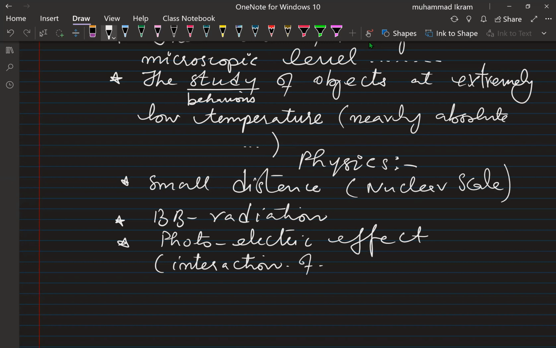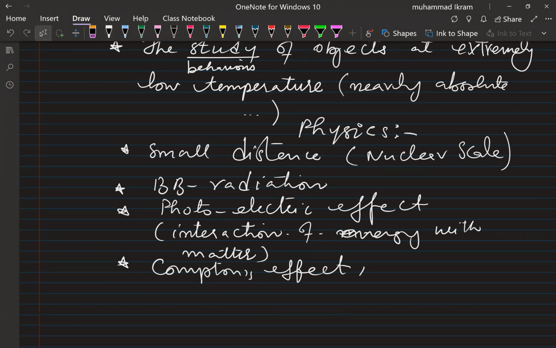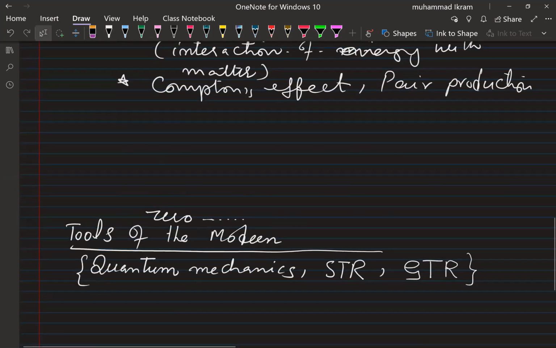Similarly, we have the Compton effect. No need to explain them right now, I'm just telling you the effects where classical mechanics cannot work. Pair production and the annihilation process, these are a few examples where classical mechanics fails to explain.